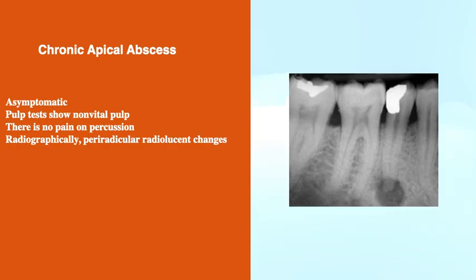Chronic apical abscess is caused by necrotic pulp, which results from prolonged inflammation that erodes the cortical plate, making a periapical lesion visible on the radiograph. It is usually asymptomatic. Pulp tests show non-vital pulp. There is no pain on percussion. Radiographically, it is usually associated with periradicular radiolucent changes.